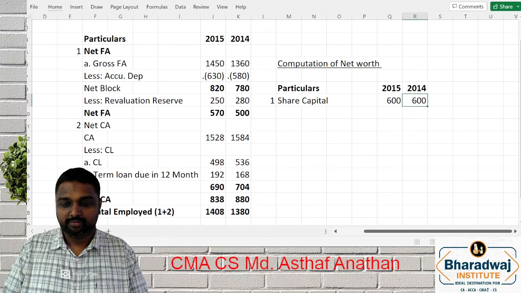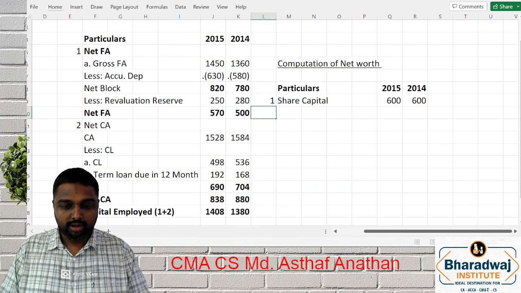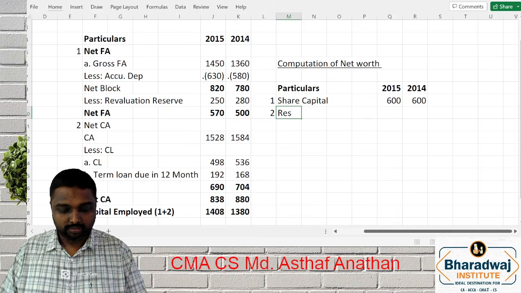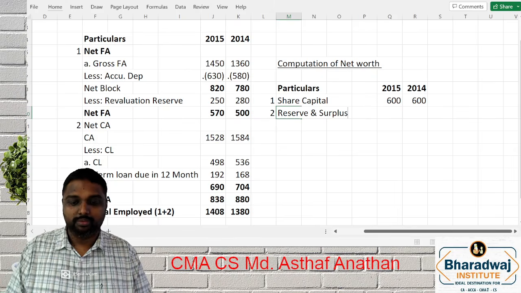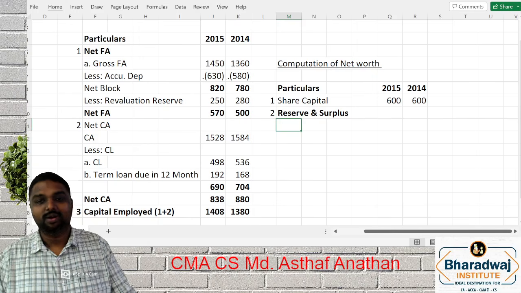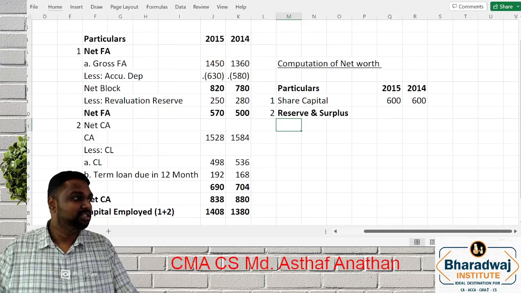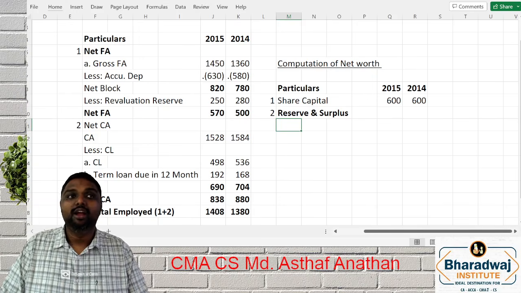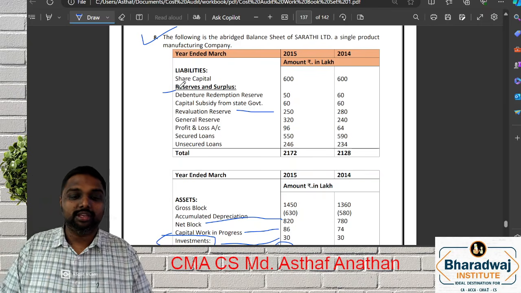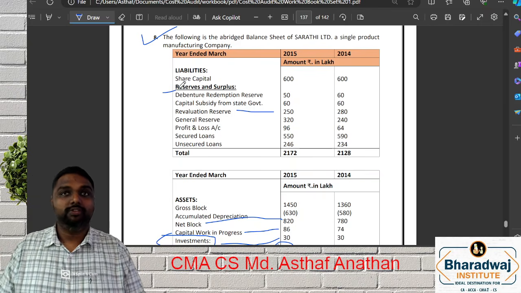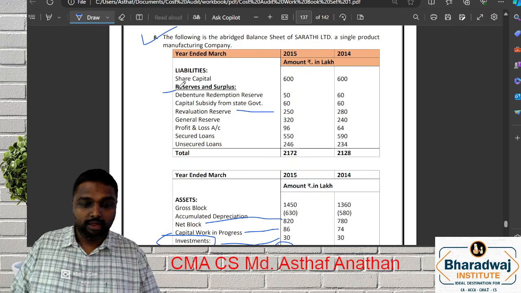600. Now, the next one is reserves and surplus. Hope all of you are ready. What items will come under reserves? Debenture redemption reserve will come or not? Yes, we know all the reserves available for bonus and everything will come.